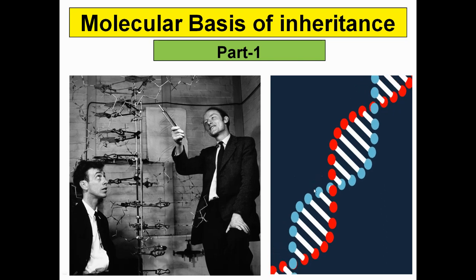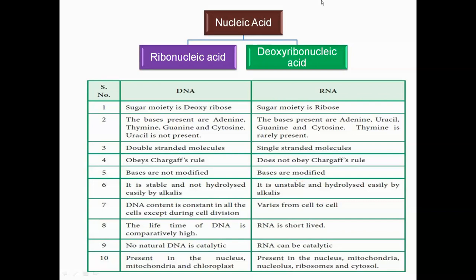So let's begin this chapter. First of all, we need to discuss nucleic acid. Nucleic acids are the genetic material existing in two important forms. These are ribonucleic acid, RNA, and deoxyribonucleic acid, that is DNA. As you can see, deoxy means one oxygen is less in ribose sugar, then it becomes the DNA. And when it is present in full integrated form, that will be the case of RNA.